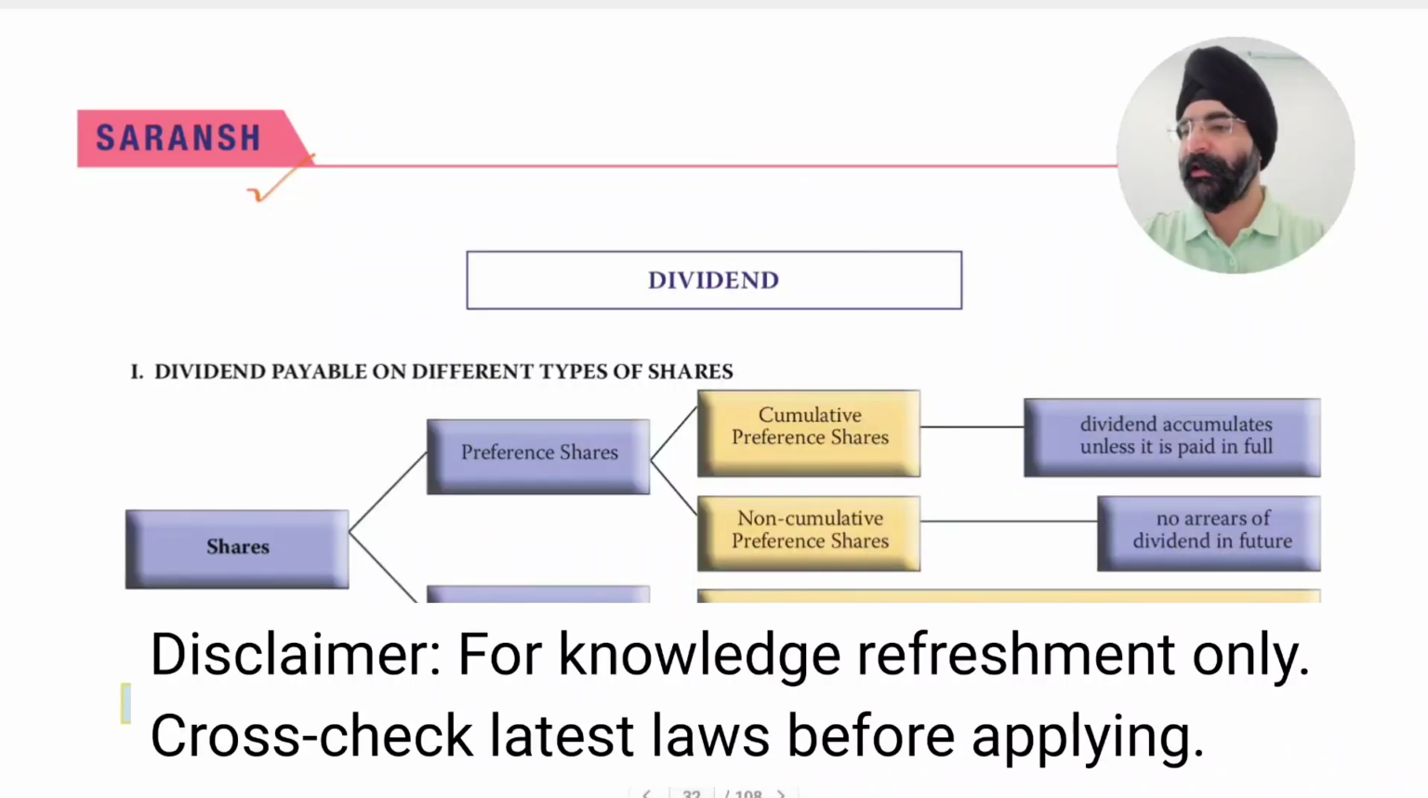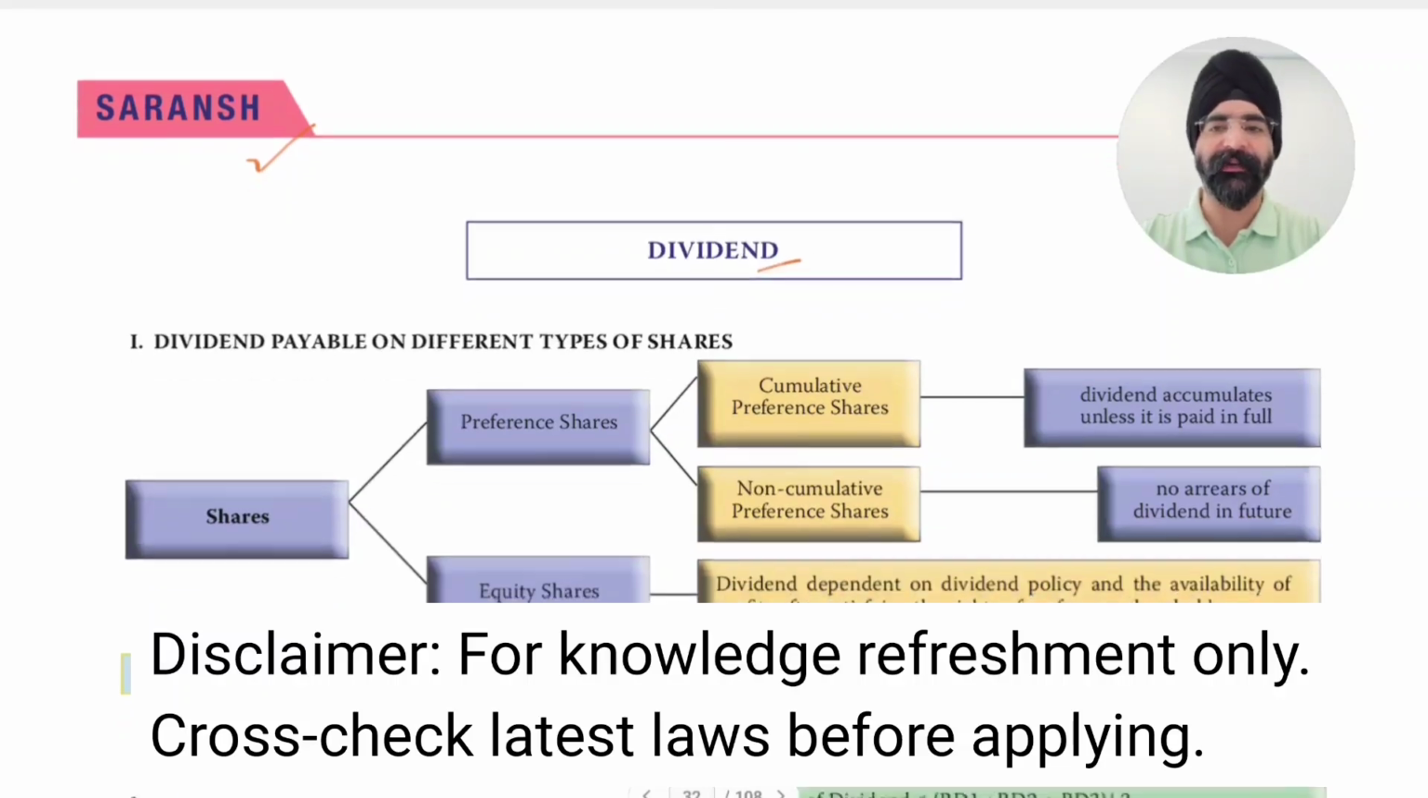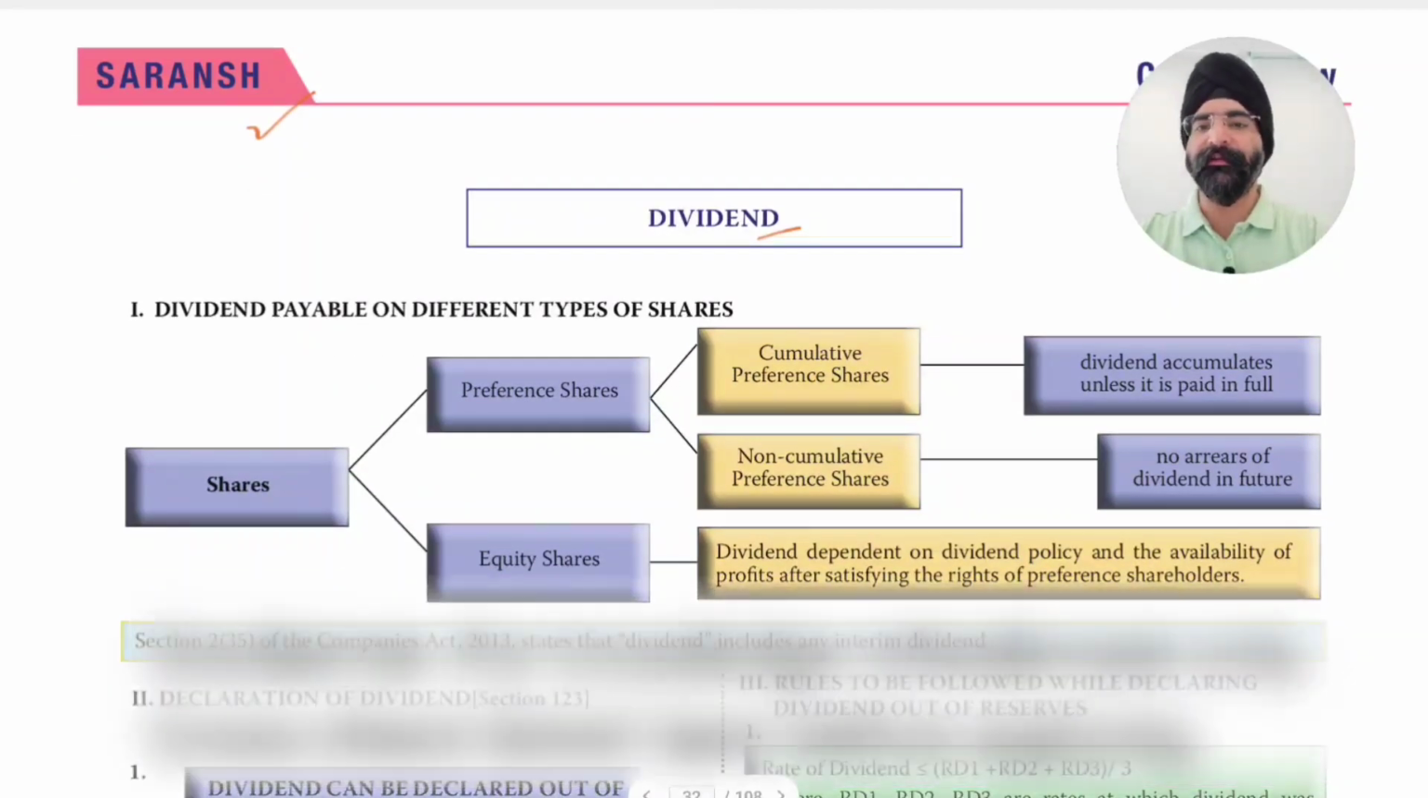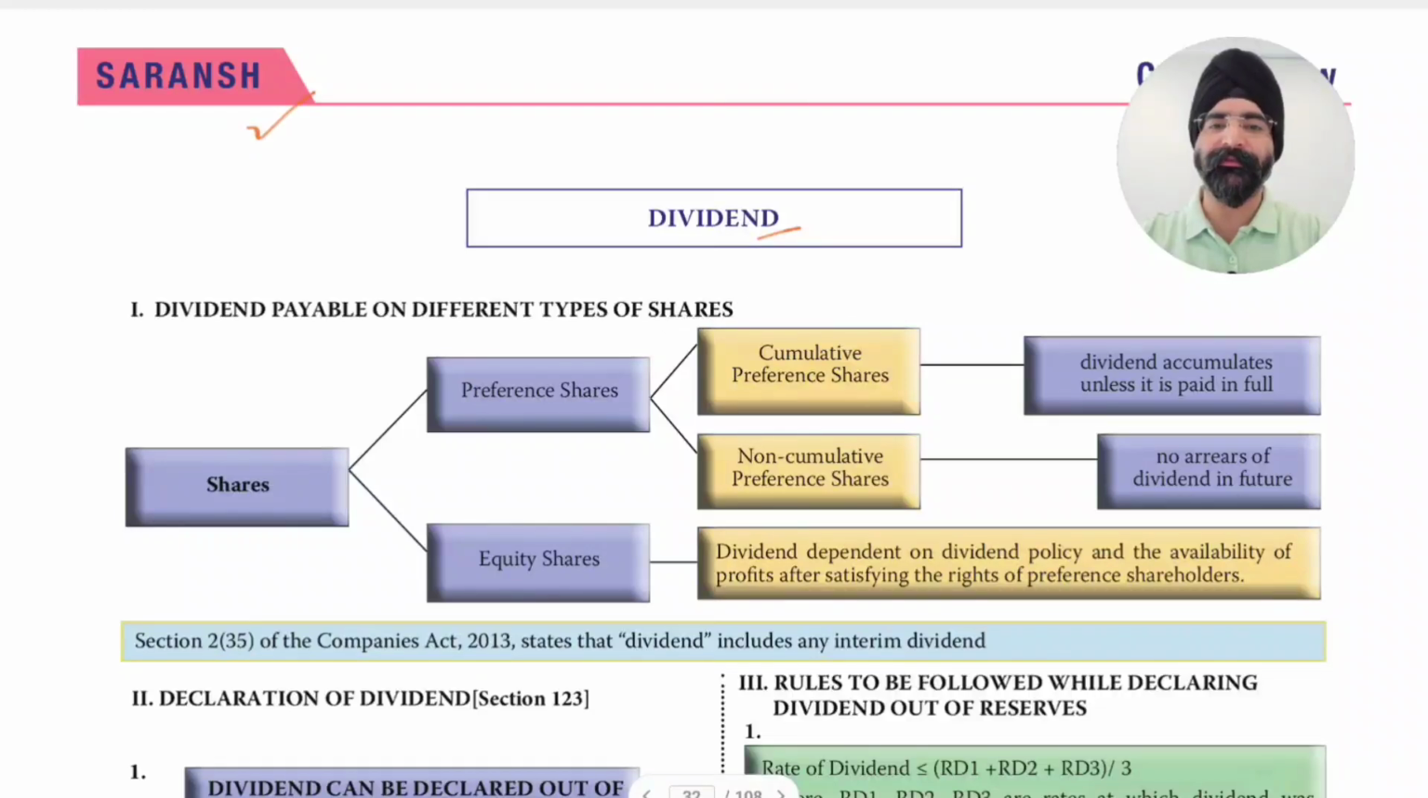In our 10th video, we covered extraordinary general meeting, notice, quorum, proxies, voting, resolutions, and minutes, and now let's start with dividend. Our topic starts with dividend payable on different types of shares. First of all, dividend is paid only on shares.